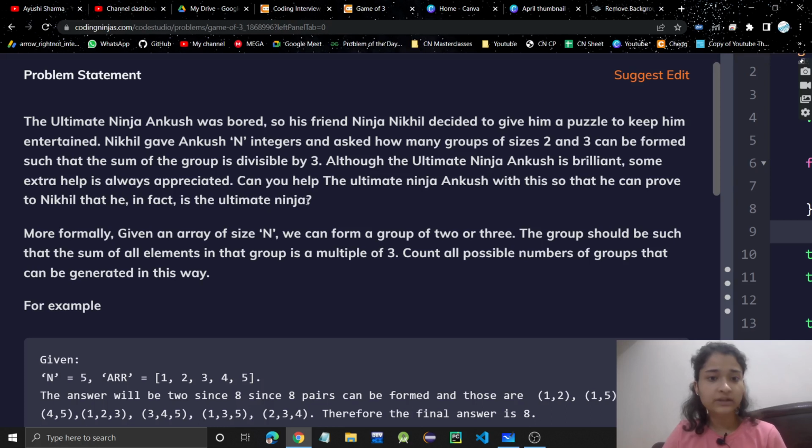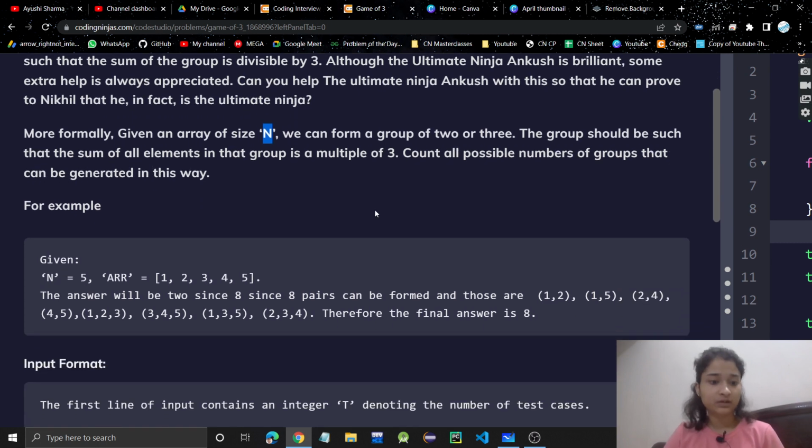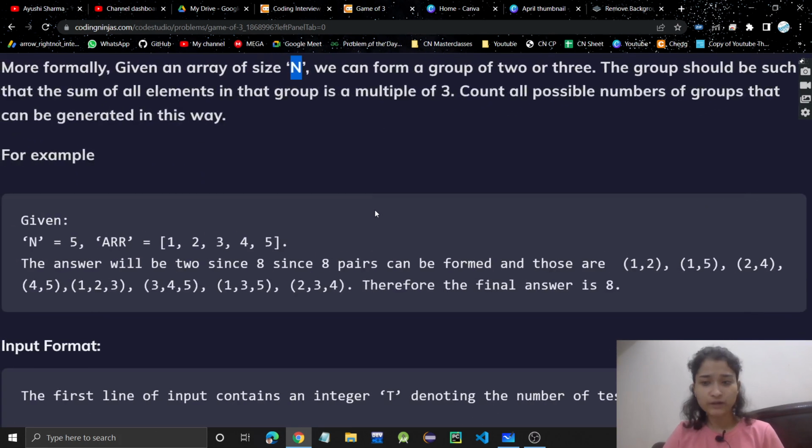More formally, given an array of size n, we can form a group of 2 or 3. The group should be such that the sum of all elements in that group is a multiple of 3, meaning the sum should be divisible by 3. Count all possible number of groups that can be generated in this way. Okay, I hope you understood the problem.